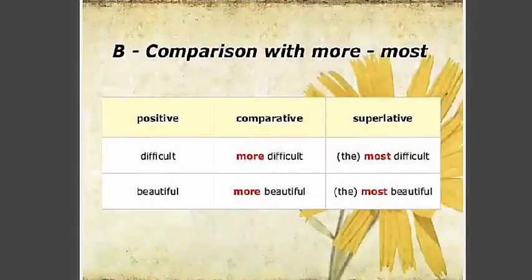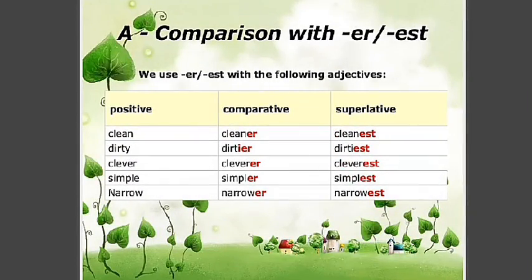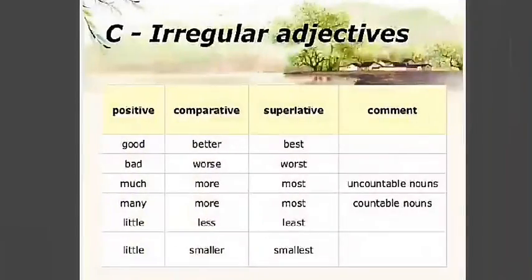Clear? You can add more like fat, fatter, fattest; fast, faster, fastest; thick, thicker, thickest; happy, happier, happiest. Write at least 25 words with comparison with er or est. So irregular adjectives we have done.